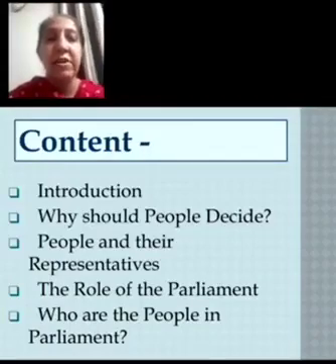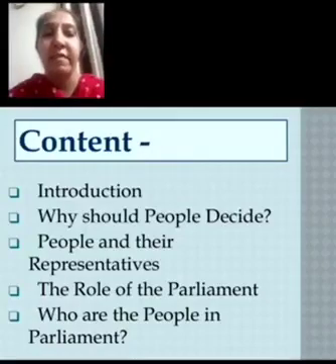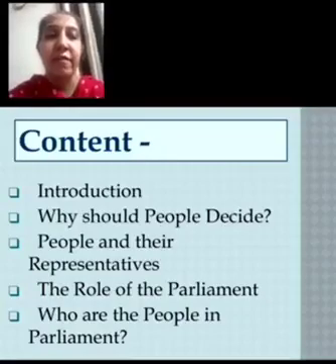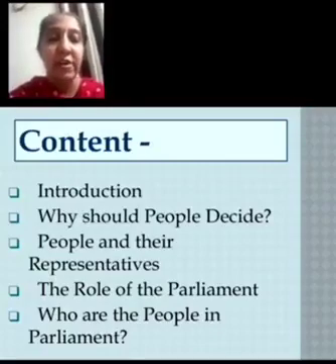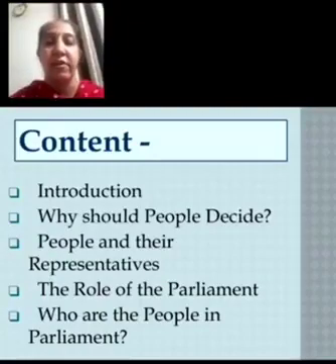Correct. The leader of the majority party is invited by the president to form the government, and then he or she becomes the prime minister. This is what we have seen. Then we learnt about the coalition government also. What was that? When it is difficult for a single party to show the majority, then that party can join with other political parties, and they can come together and form a coalition, and that government will be called a coalition government.